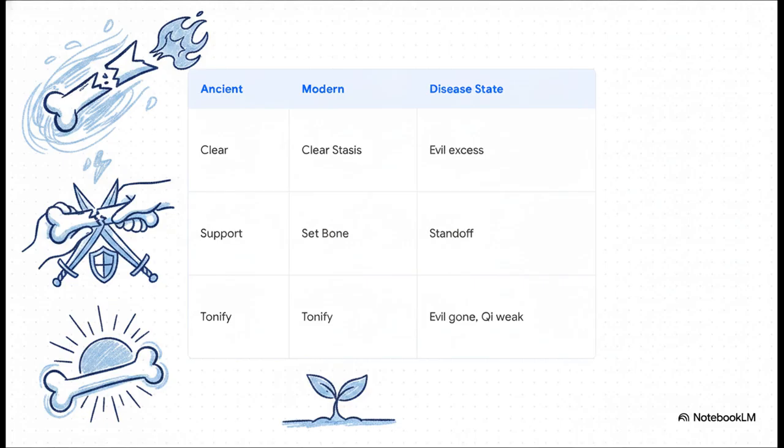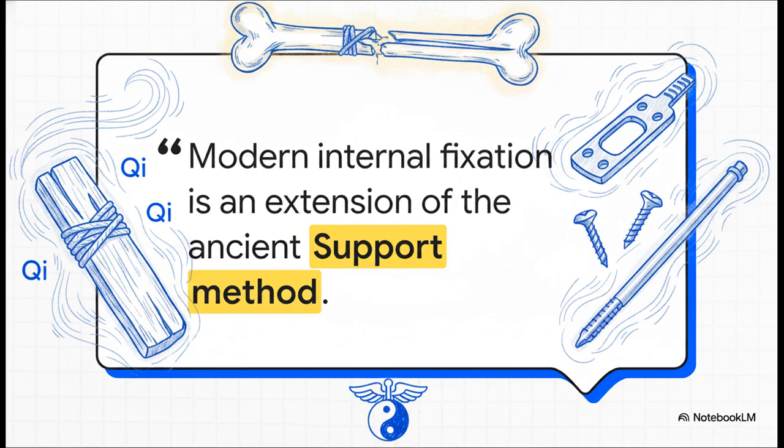Then in the middle, a critical standoff occurs between the body's strength and the disease, so we intervene to support or set the bone, stabilizing the battleground so the body's self-repair margin can actually take over. And finally, with the evil gone but the qi weak and the body exhausted, we tonify to rebuild that lost energy. I want you to think about this quote for a second.